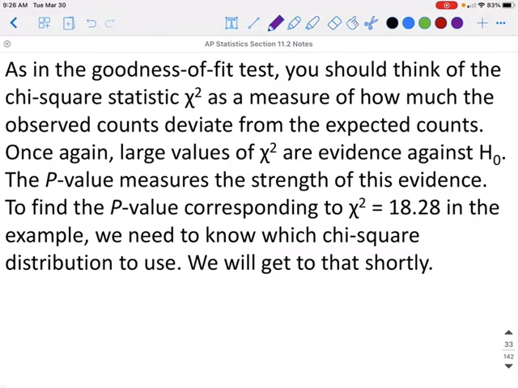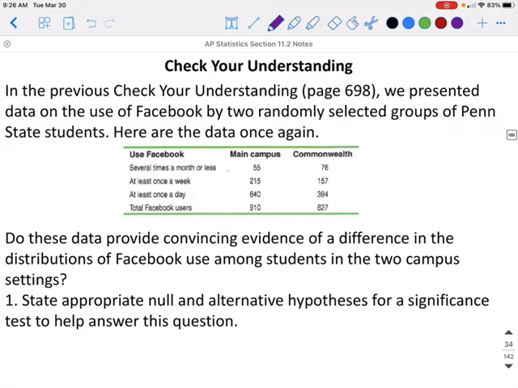As in the goodness of fit test, you should think of the chi-square statistic as a measure of how much the observed counts deviate from the expected counts. Once again, large values of chi-square are evidence against the null hypothesis. The p-value measures the strength of this evidence. To find the p-value corresponding to the chi-square of 18.28 in this example, we need to know which chi-square distribution to use. We will get to that shortly.